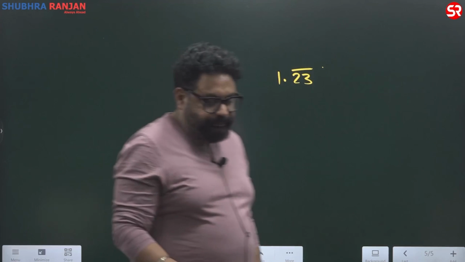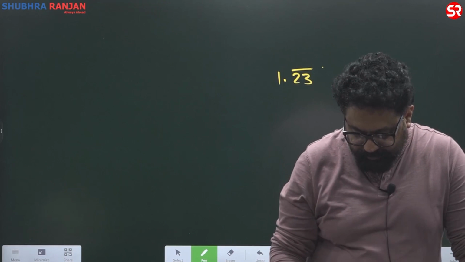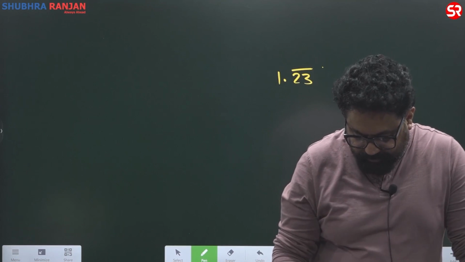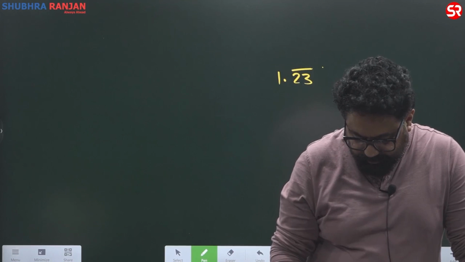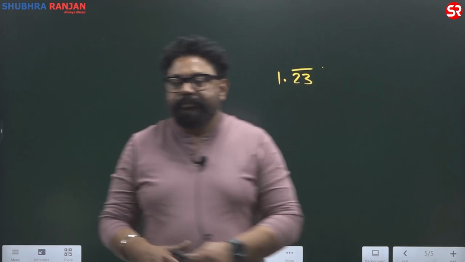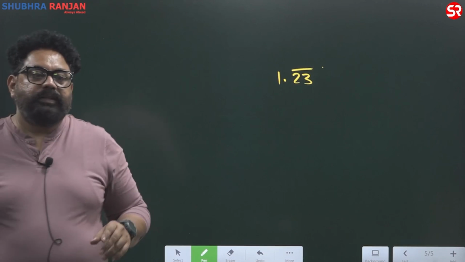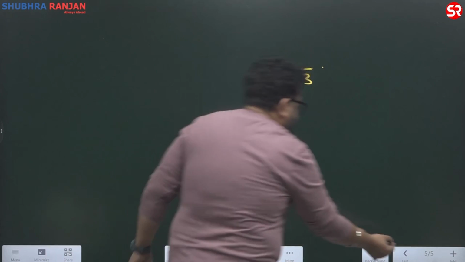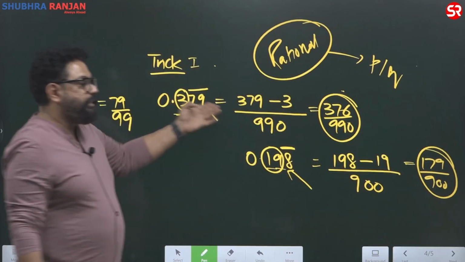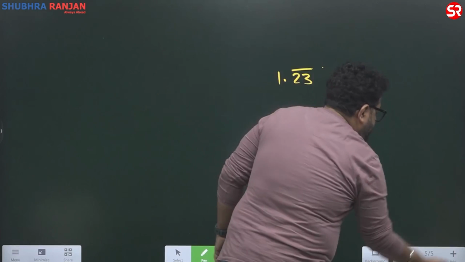क्या होगा? Now see, UPSC would always be one step ahead. Whatever हमारा जो फंडा था ना guys, it was working for 0 point something, and UPSC has given you 1.23 bar.